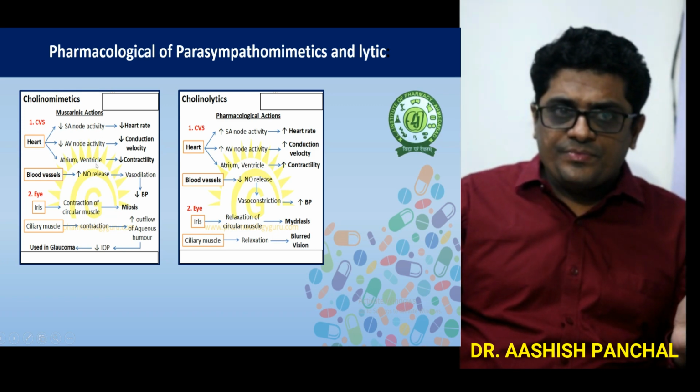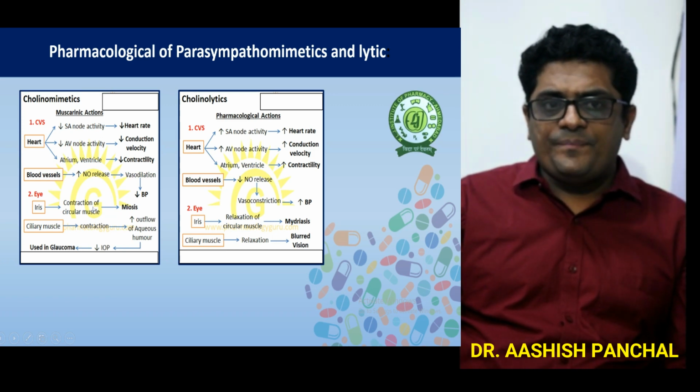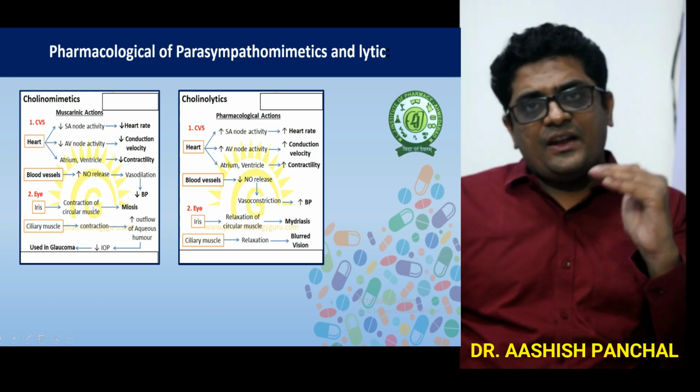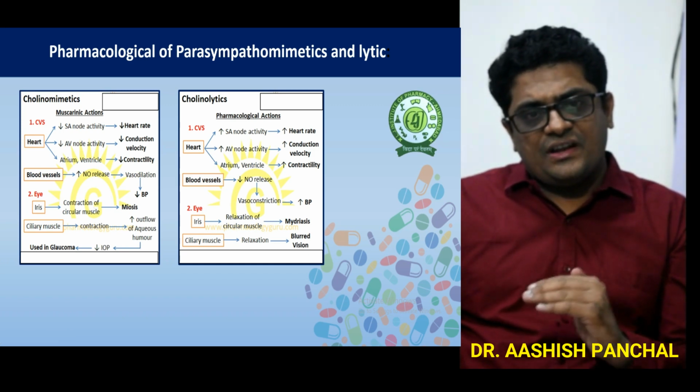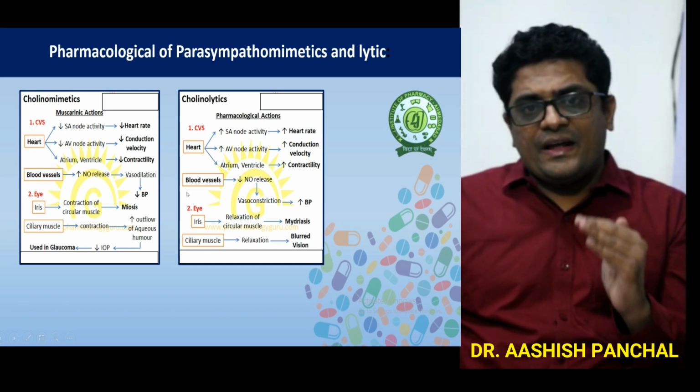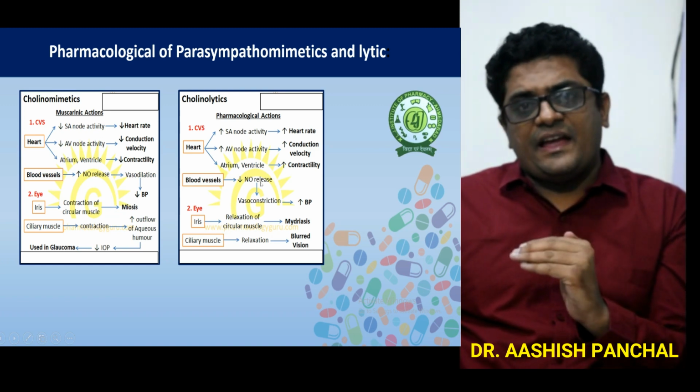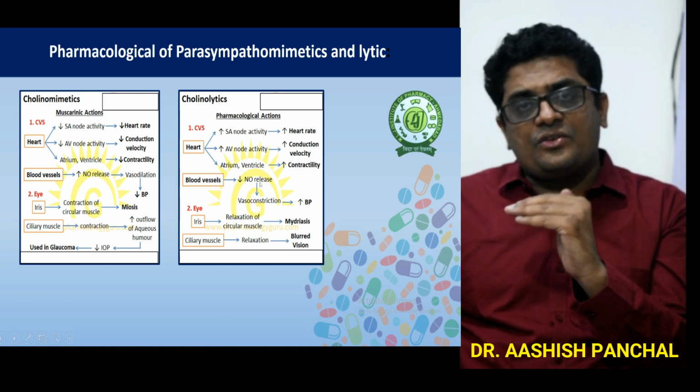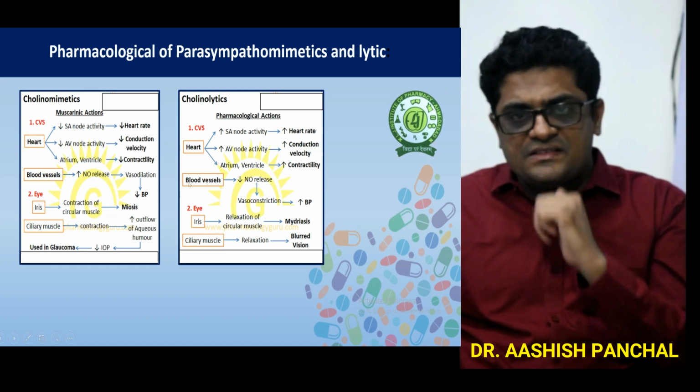On the blood vessel, the parasympathomimetic drug increases the NO release and thereby causes vasodilation and decreases the blood pressure, whereas here it will decrease the NO release and cause vasoconstriction and increase the blood pressure.